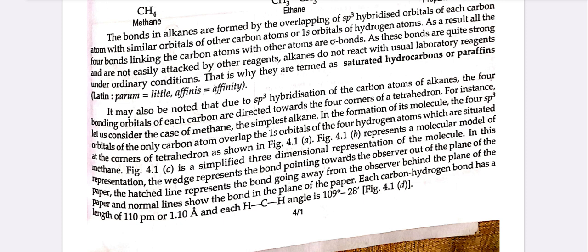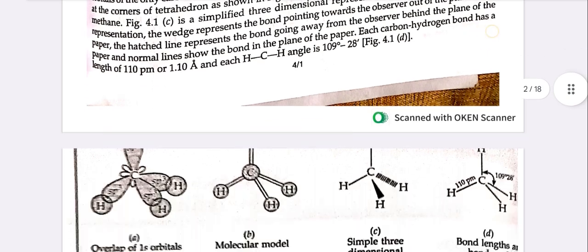In this representation, the wedge represents the bond pointing towards the observer out of the plane of the paper. The hatched line represents the bond going away from the observer behind the plane of the paper, and normal lines show the bond in the plane of the paper. Each carbon-hydrogen bond has a length of 110 picometer or 1.10 angstrom, and each H-C-H angle is 109 degrees 28 minutes.